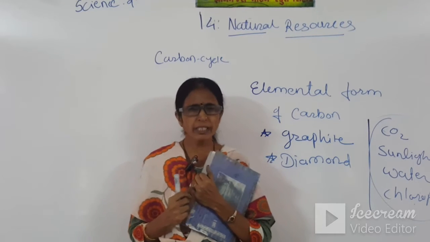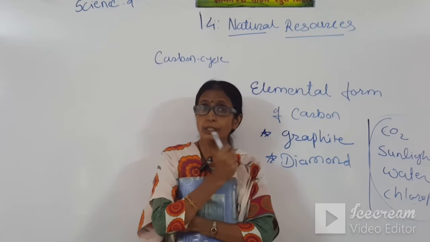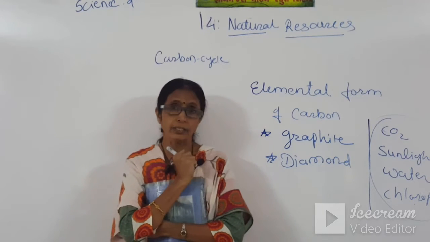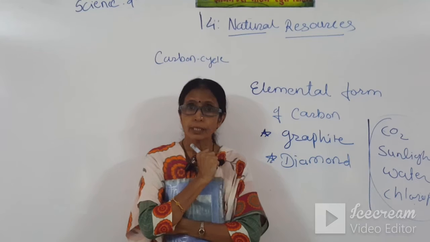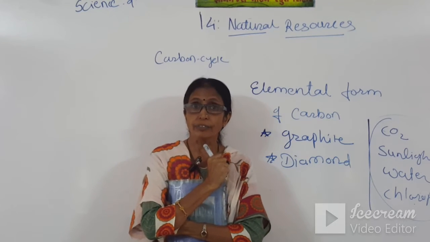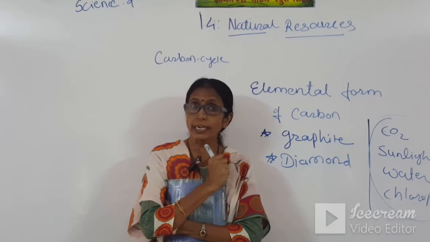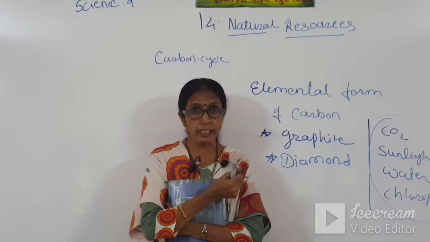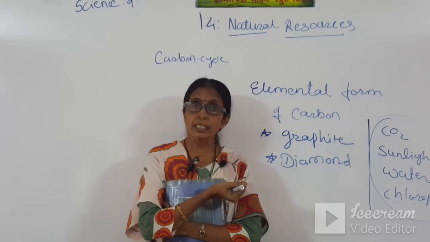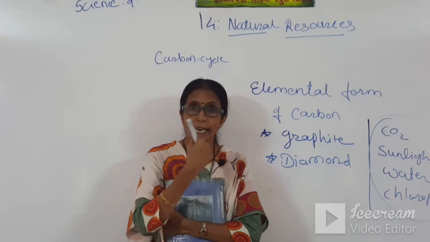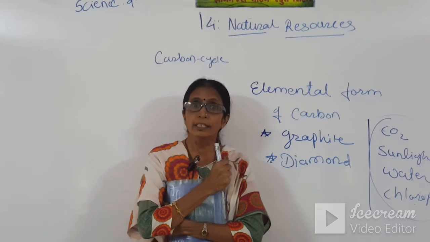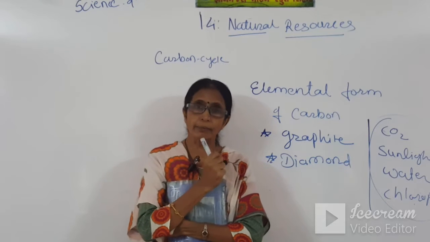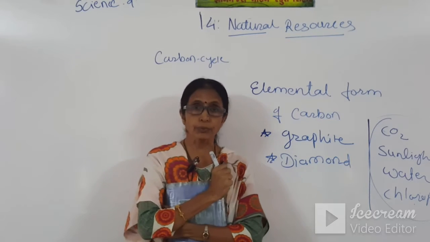But students, carbon dioxide is utilized only by the plants, and the sources of carbon dioxide are many in nature: industries, factories, running vehicles, and the animals that exhale. The amount of carbon dioxide increases in the atmosphere.